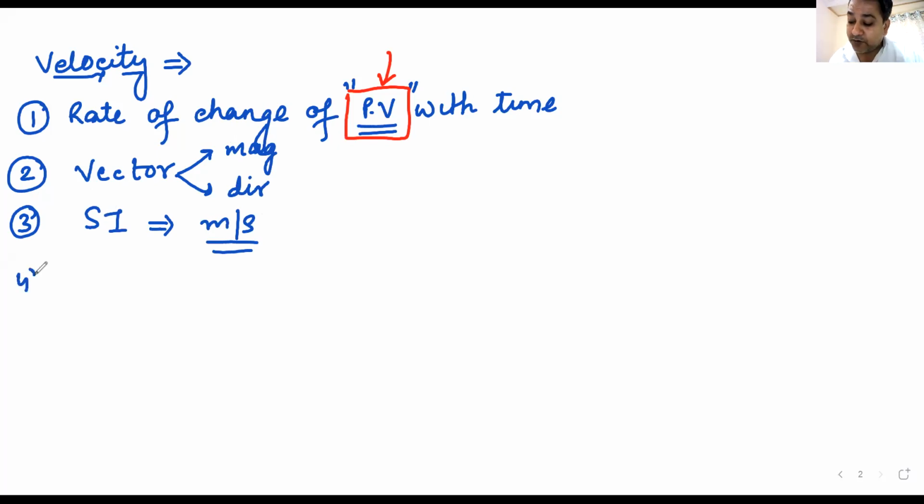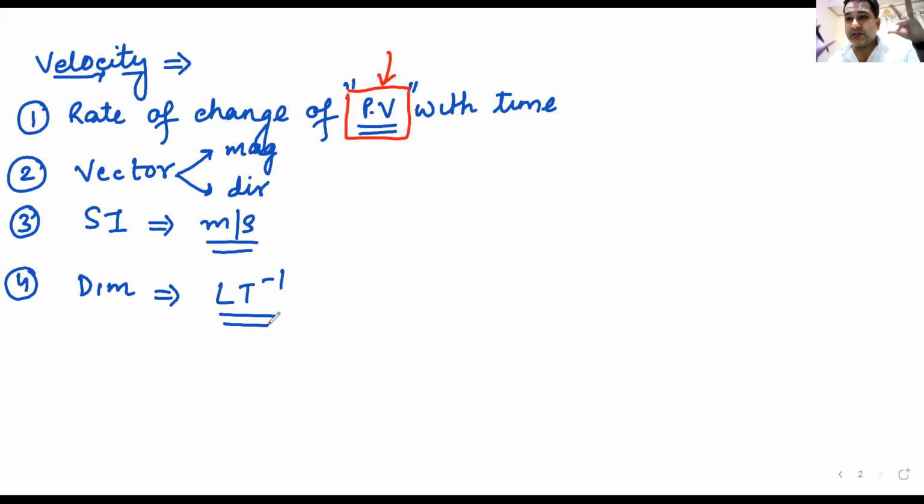Let us now talk about its dimensions. Its dimensions are, everyone knows this, meter per second. So I can write it as LT minus 1. LT minus 1, that is the correct dimension. In some books, you might see a definition.